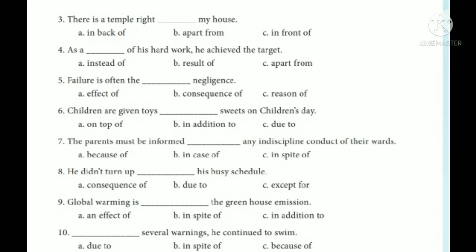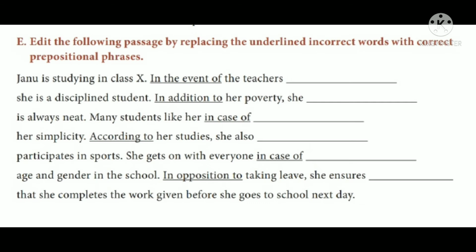exercise and complete it. The last exercise, edit the following passage by replacing the underlined incorrect words with the correct prepositional phrases. So what's the meaning of edit? Edit means prepare written materials for publication by correcting or shortening it. So here in this paragraph, the underlined words are not the appropriate prepositional phrases.